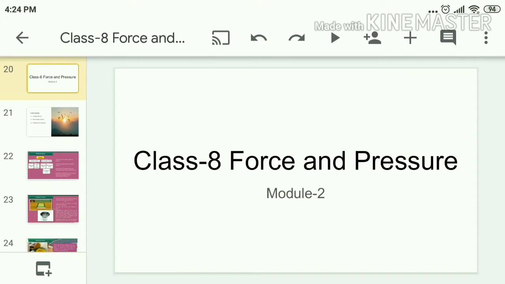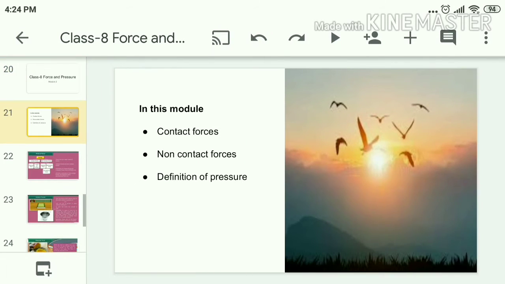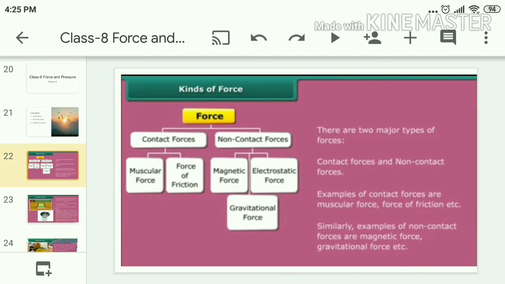Good morning, children. Today in this module, we are going to discuss what are contact forces, non-contact forces, and what is the definition of pressure. Already in the previous module, we discussed that when there is an interaction between two objects, a force will be exerted. This applied force can change the direction, can increase or decrease the speed of an object, and can change its shape and size. All these we discussed.